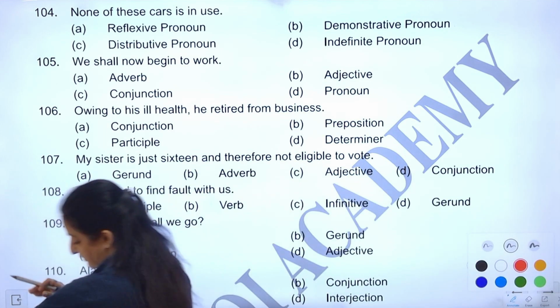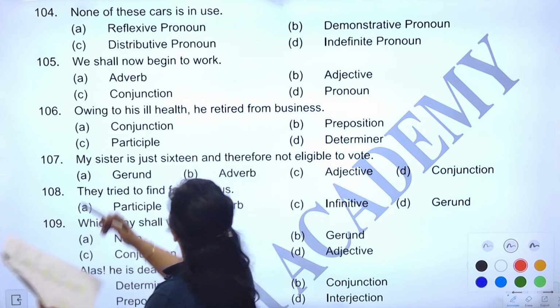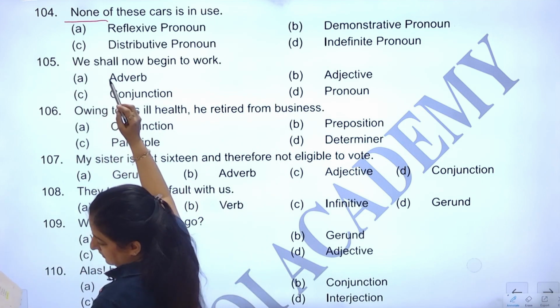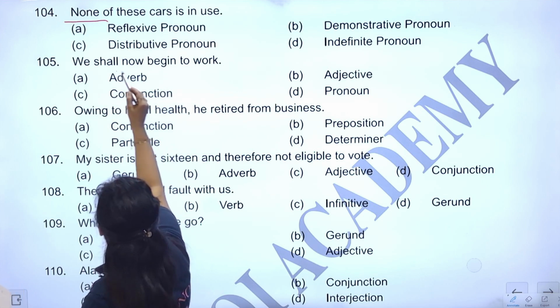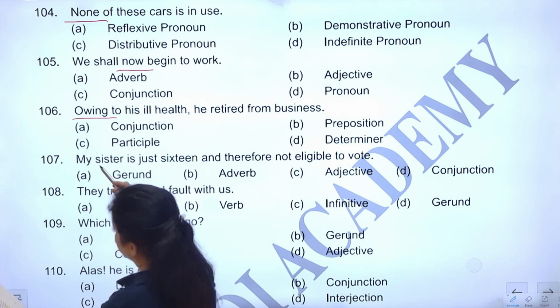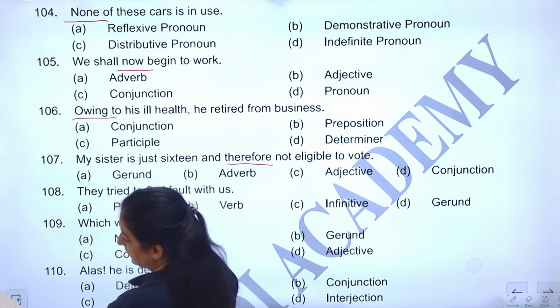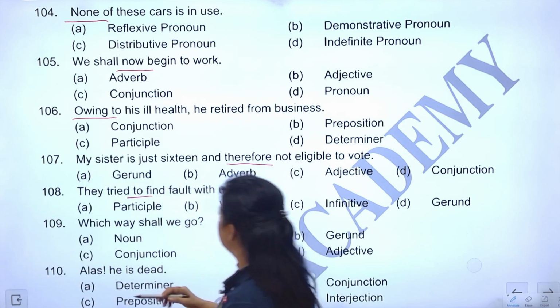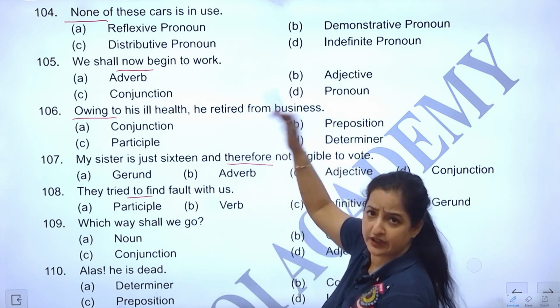Let me see the paper once again. None. None now. Owing. Then therefore. Then to. Fine. Then since we were going bottom up, we can go bottom up only.